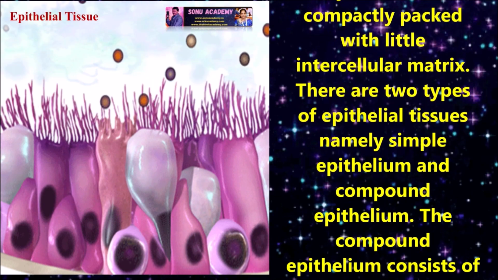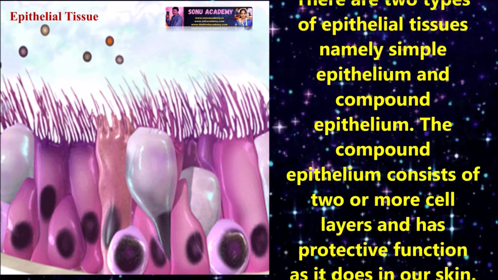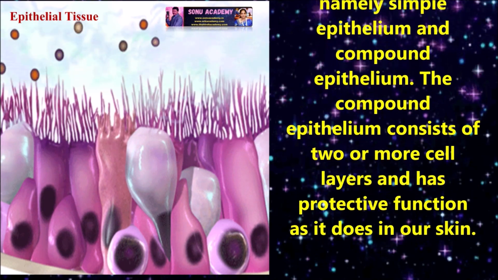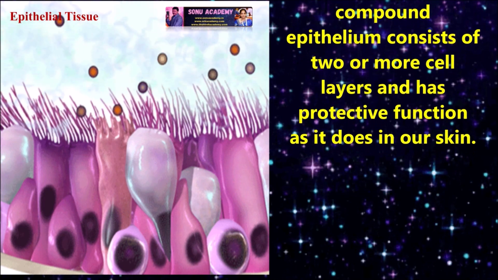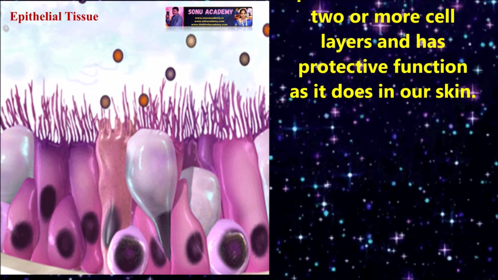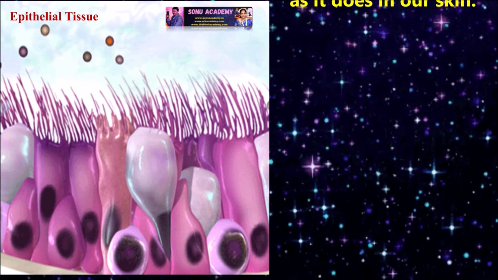There are two types of epithelial tissues, mainly simple epithelium and compound epithelium. The compound epithelium consists of two or more cell layers and has a protective function, as it does in our skin.